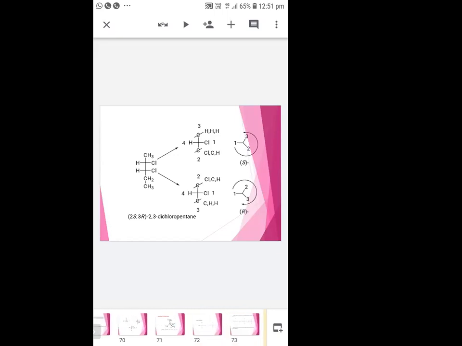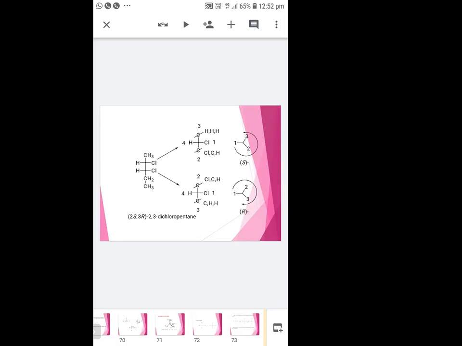That is the drawback of DL notation. It is applicable only to carbohydrates and amino acids. That is why we prefer RS notation. While naming, we neglect D and L rotation. We cannot give D or L to compounds containing other functional groups.